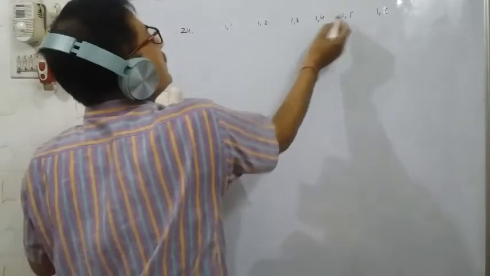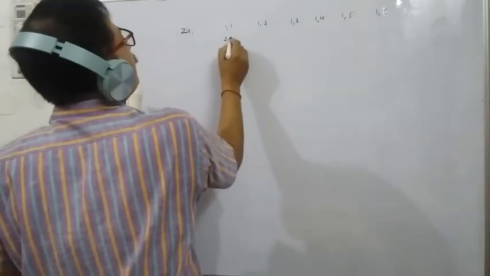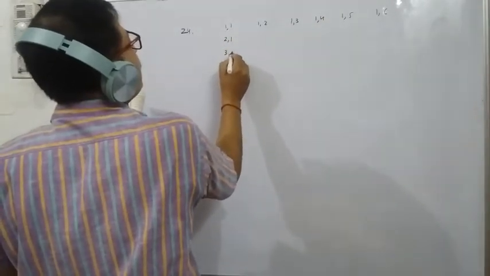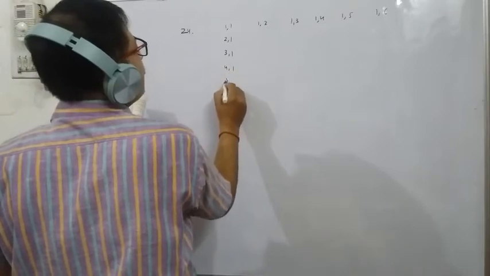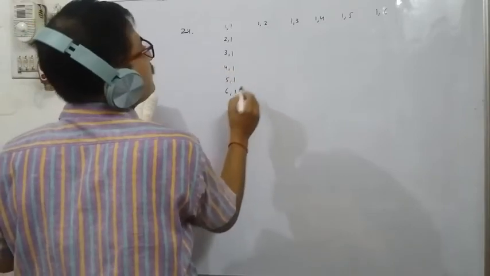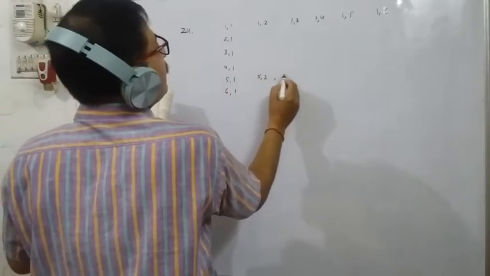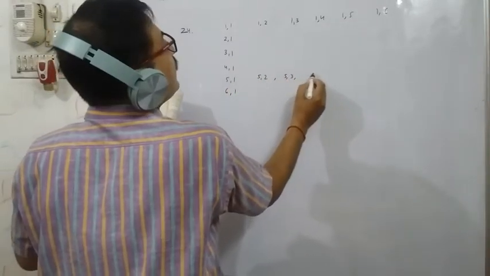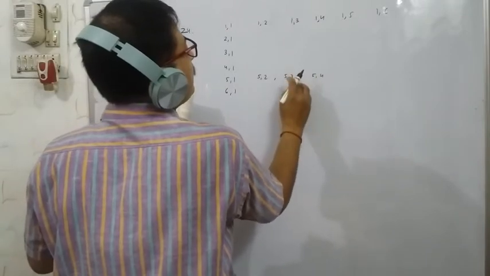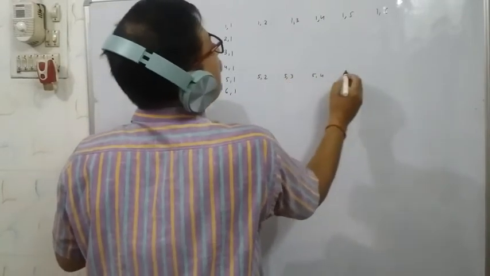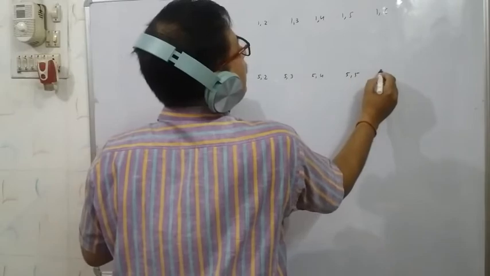Here see that 5 is coming once. Then 2 1, 3 1, 4 1, 5 1, 6 1. And then after 5 1, 5 2, 5 3, 5 4, 5 5, and 5 6.